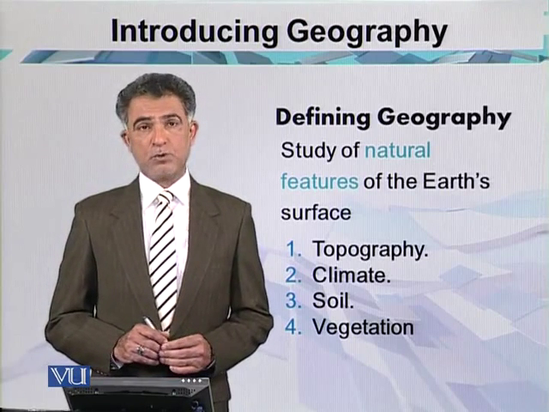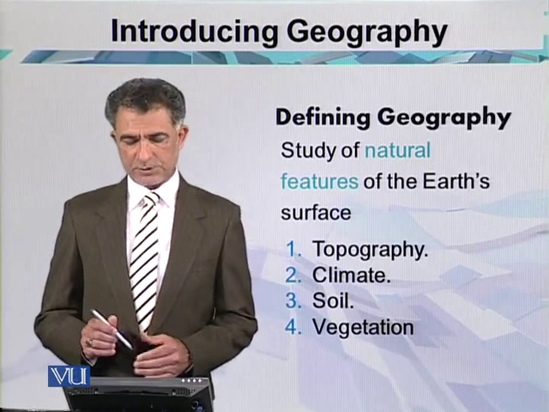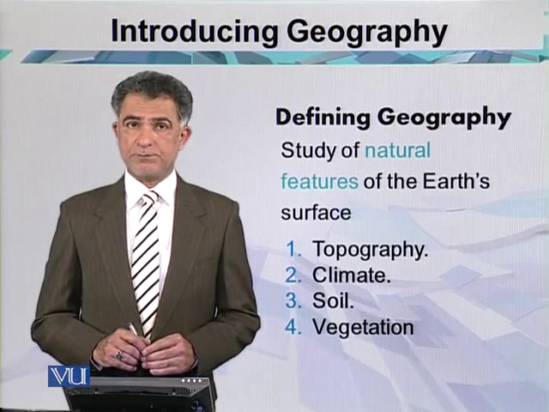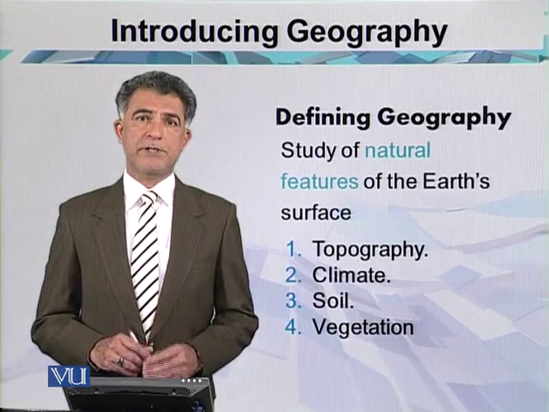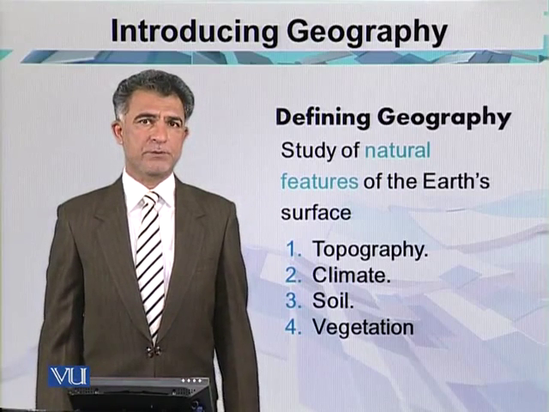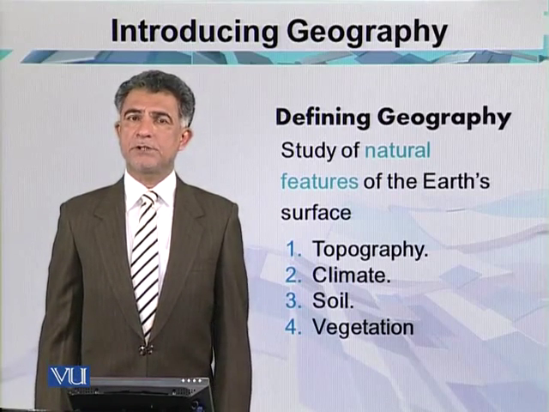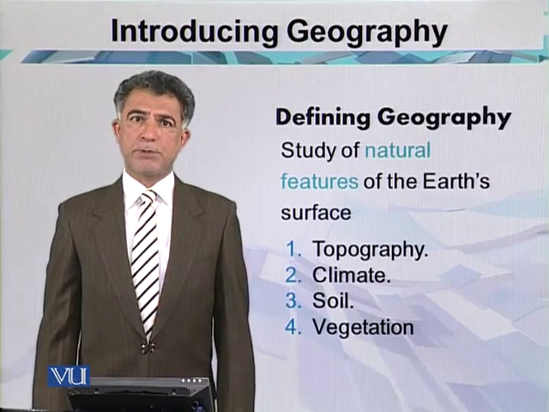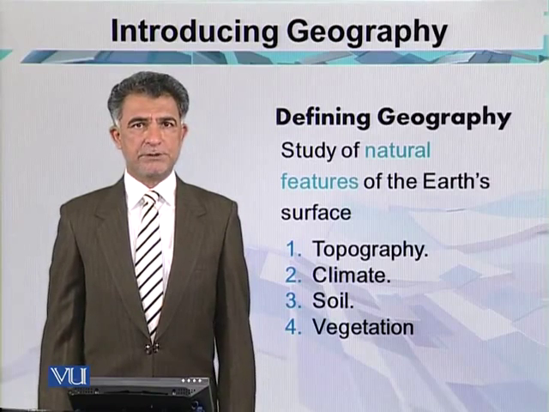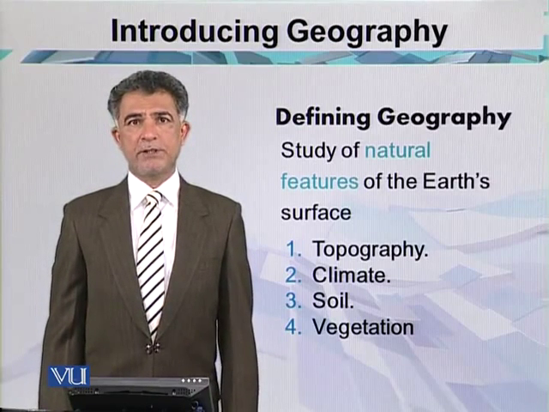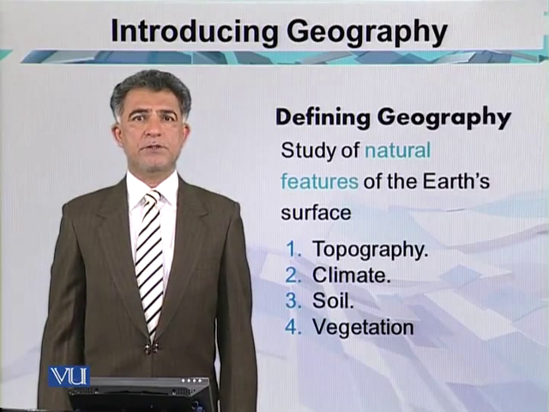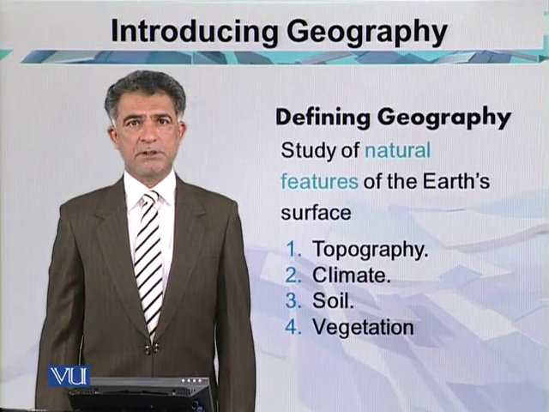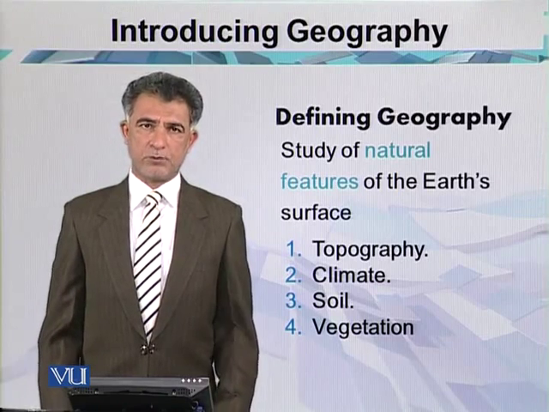The number 4 component of the natural features of the Earth's surface is vegetation. Here we have natural grasslands and forest. Some areas are covered with forest land, and those areas may be used for lumbering activities, like the Brazilian economy. One of the most important economies of the world is controlled by lumbering. Why? Because of the rainforest.